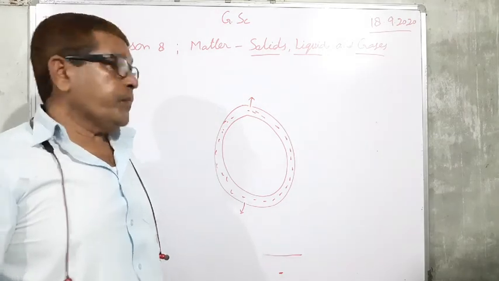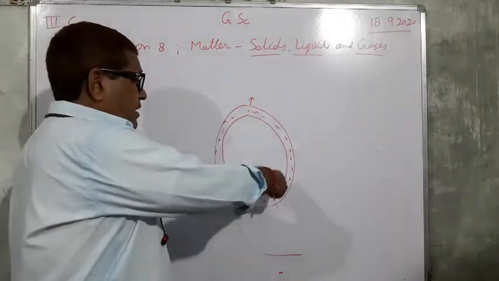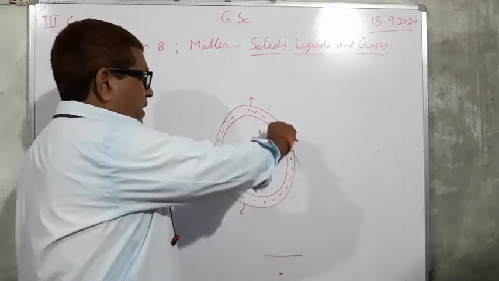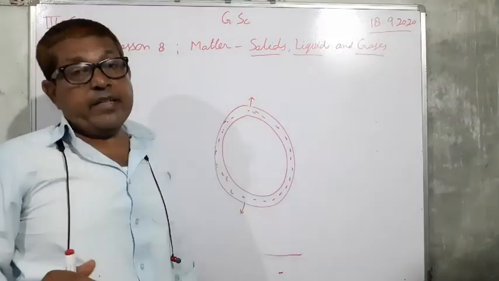So in this way, its concentration, its amount will be equal in the entire tube.